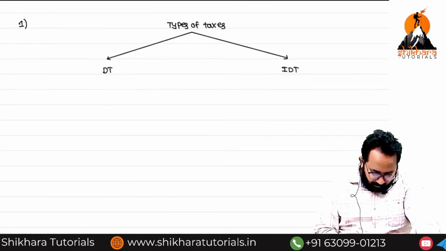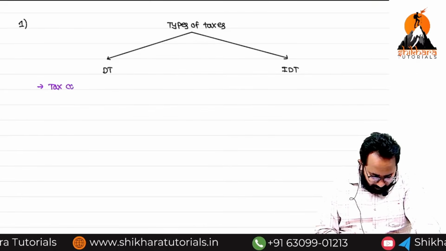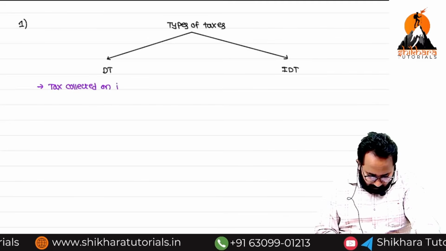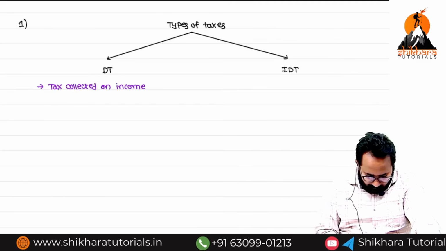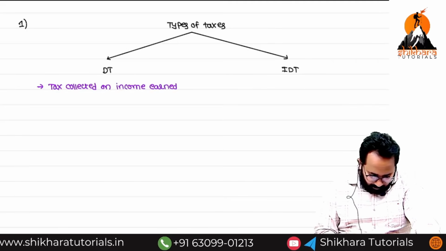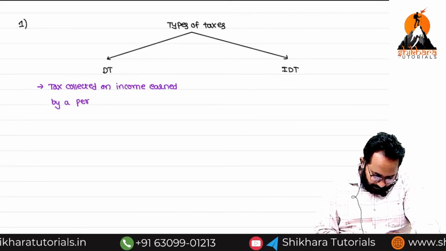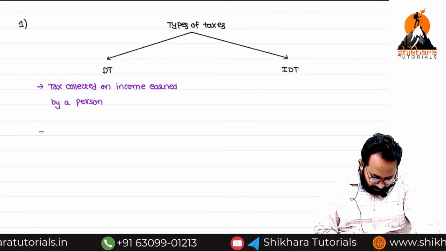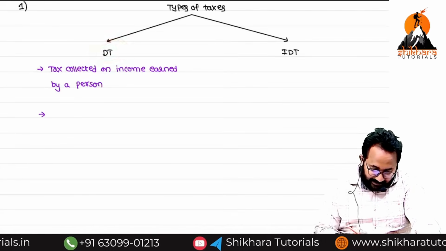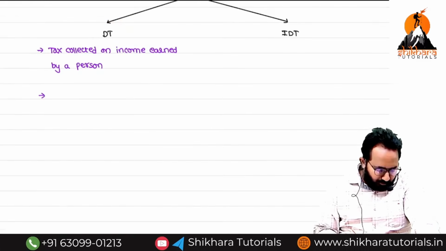Can you tell me the meaning of direct tax? If tax is collected on income earned by a person, simply this is called income tax. Now I want to know, this direct tax, income tax, is collected by whom?